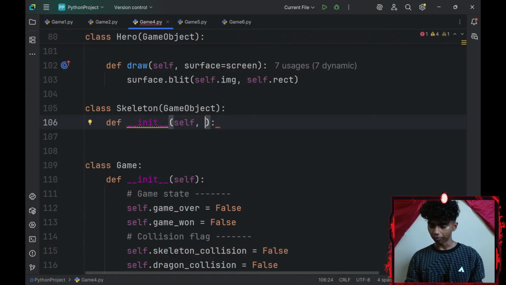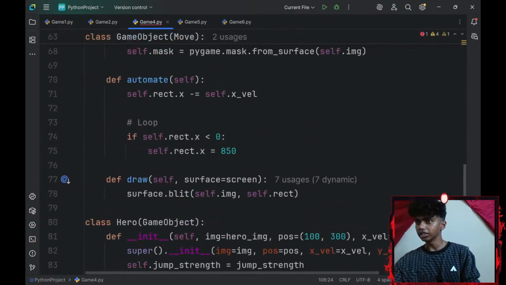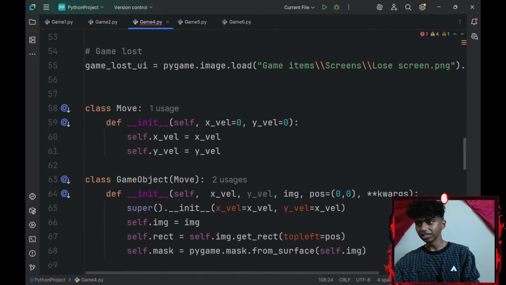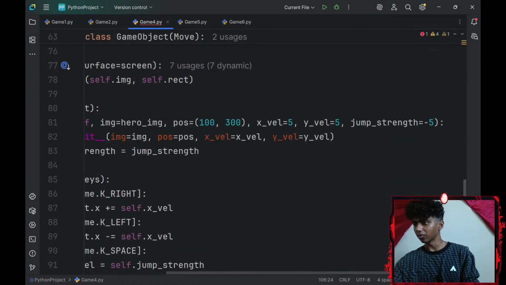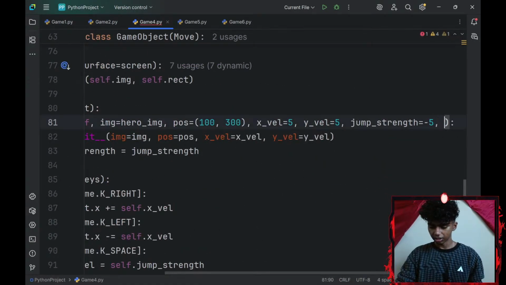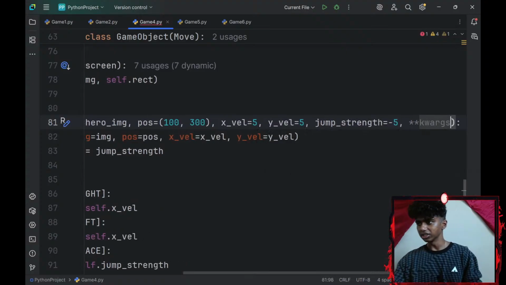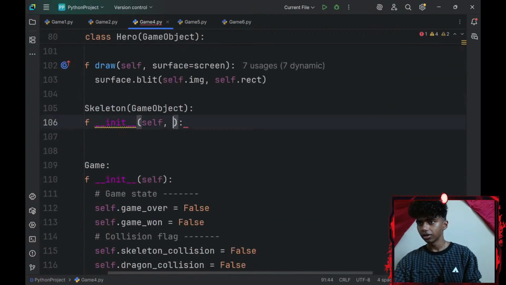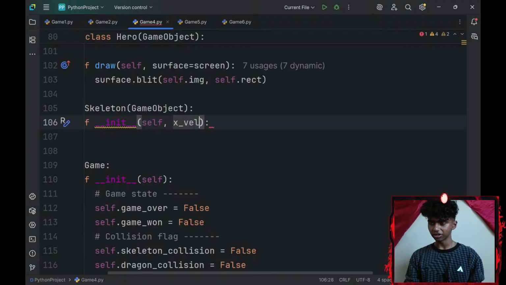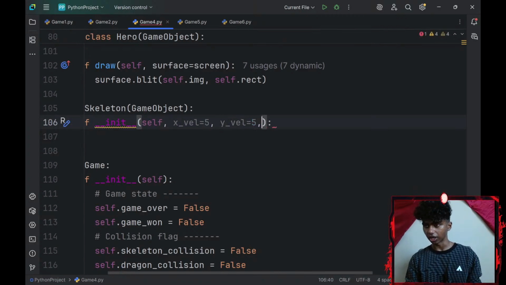I'll need an x_velocity parameter, y_velocity parameter, image parameter, and position parameter. I might have to add kwargs as well here. That aside, let me go down. So I'll need an x_velocity. I'll set the x velocity of my skeleton to be 5 pixels per frame, y_velocity to be 5 pixels per frame as well.